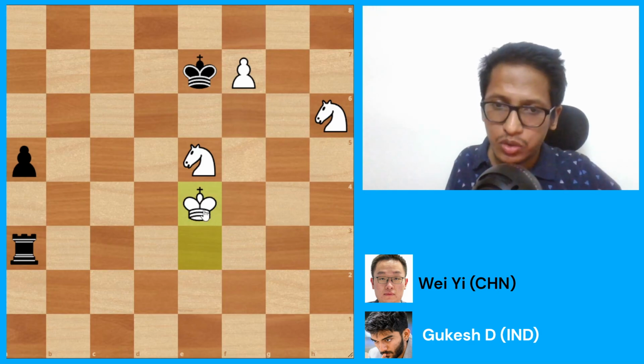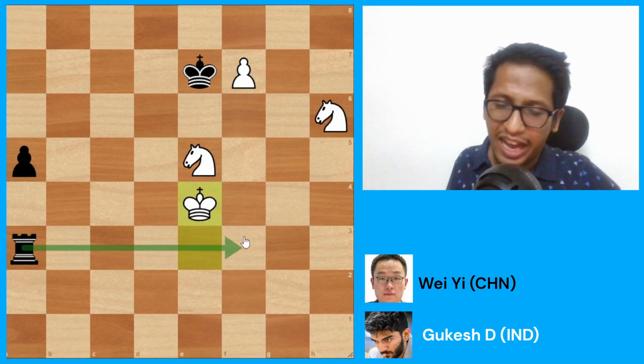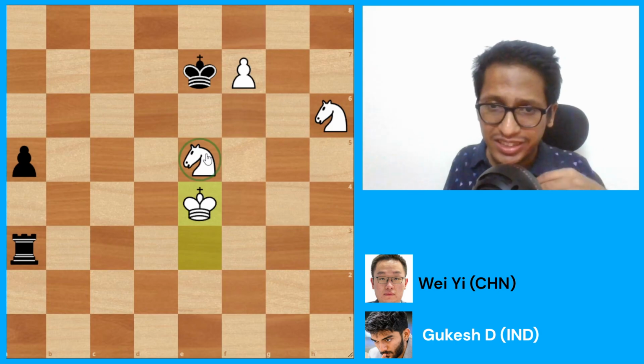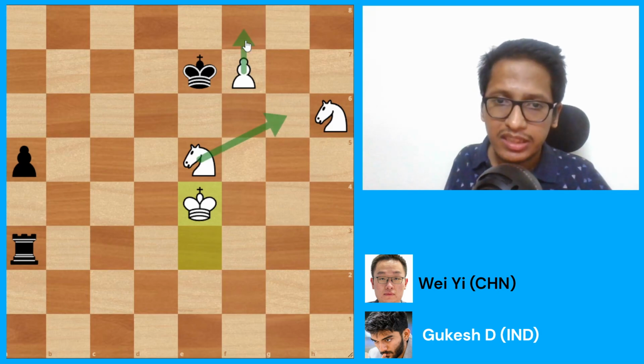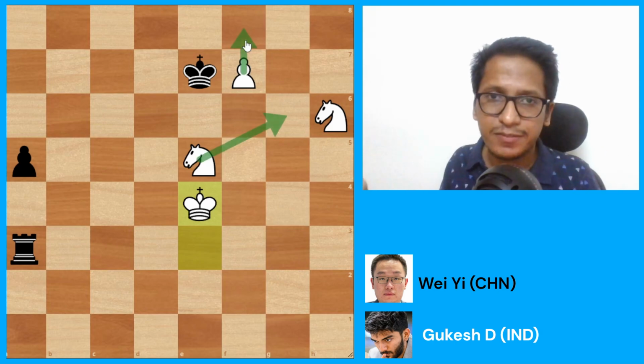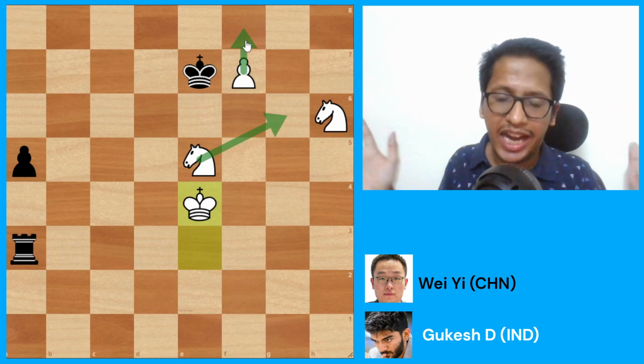The main point is you don't basically want this rook to ever get on this f file. The threat for white is to go knight g6 check and make a queen. Seeing that there is no way to defend this, Wei resigned and Gukesh won the game.